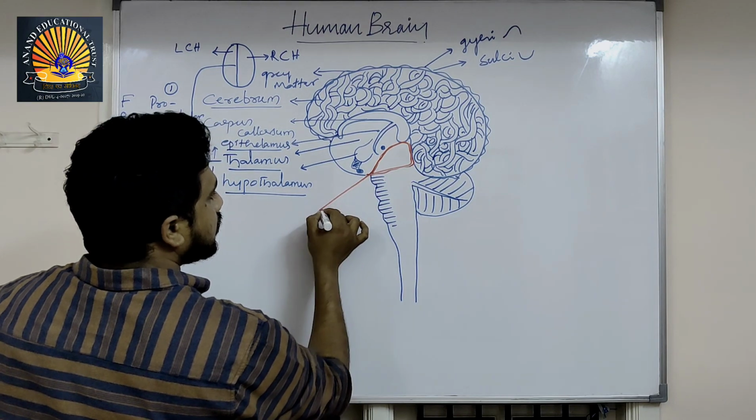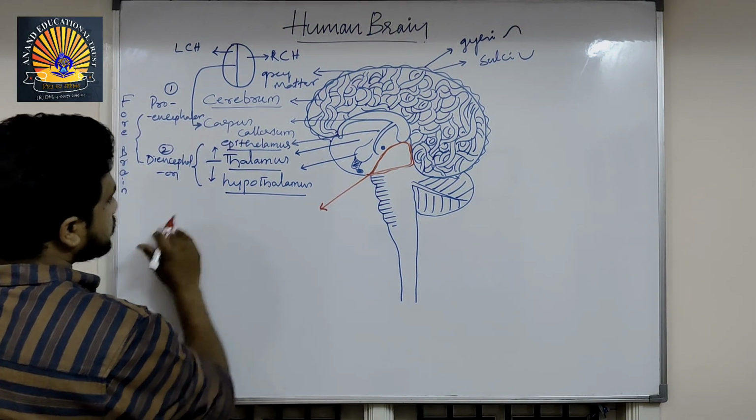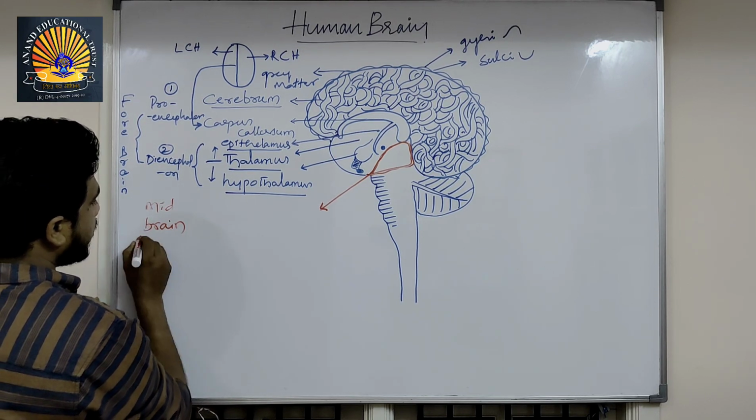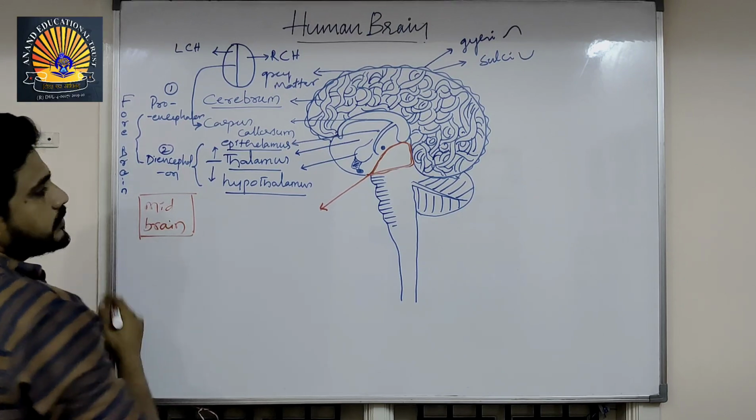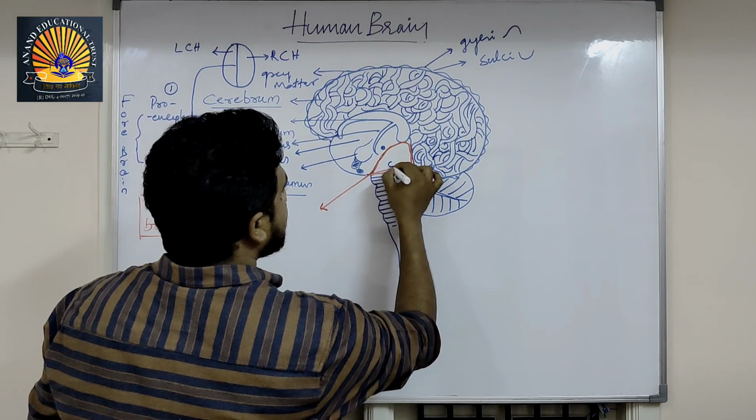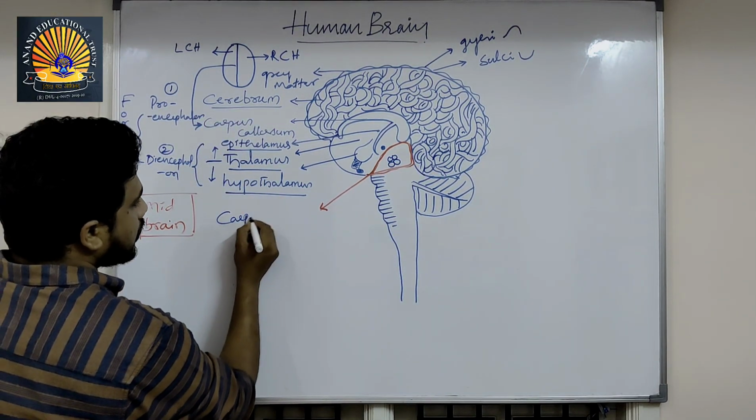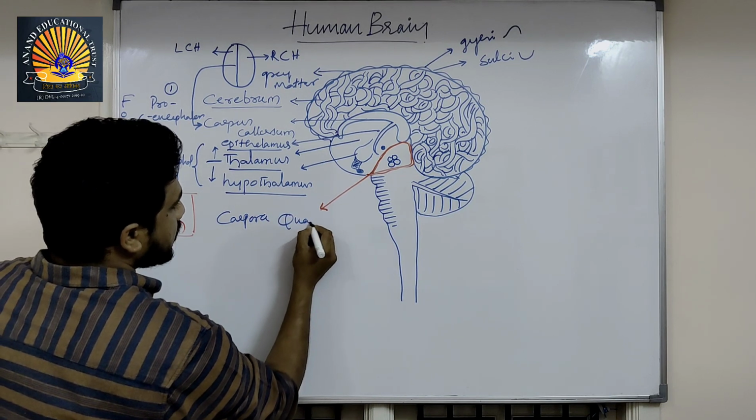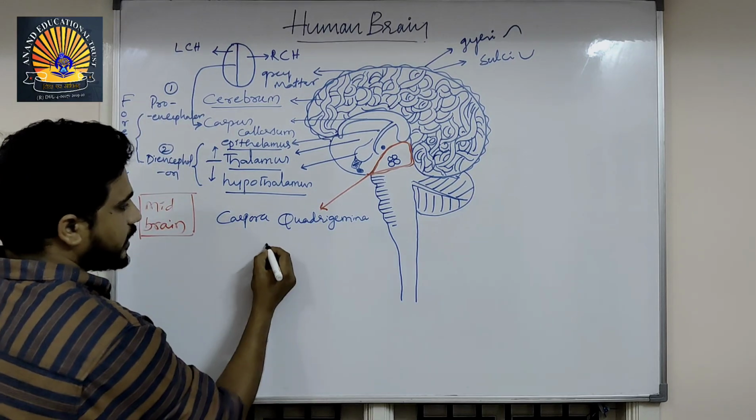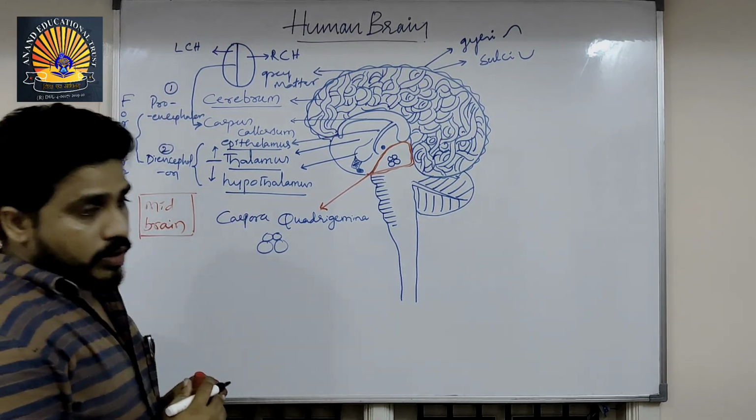Next, come to know about the second region of the brain that I marked with the red color. This is midbrain. This midbrain consists of corpora quadrigemina. They have 4 lobes. All together, the structure is called corpora quadrigemina.